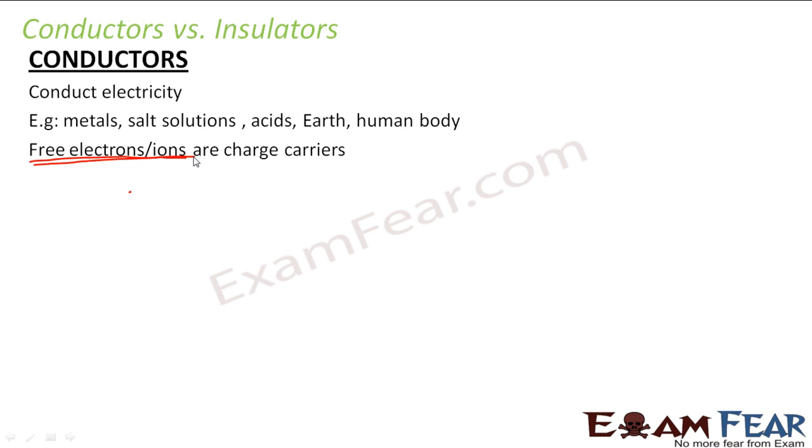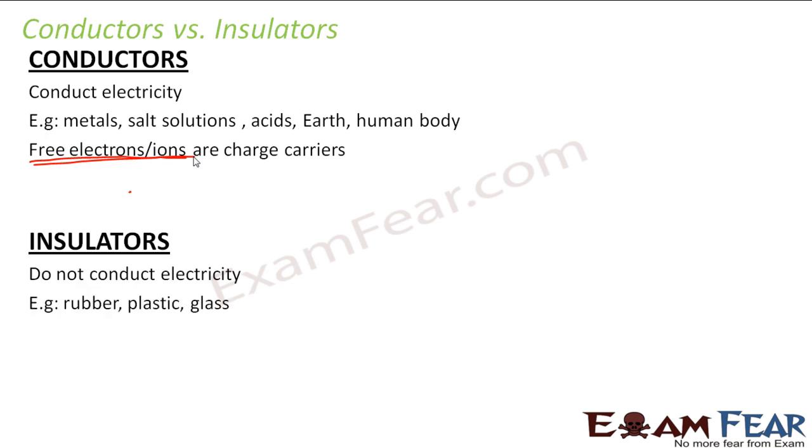So these free electrons conduct the electricity. They act as the charge carriers, right? So this is what happens in a conductor. Whereas insulators do not conduct electricity, for example rubber, plastic, glass. They do not have any charge carriers to conduct electricity.